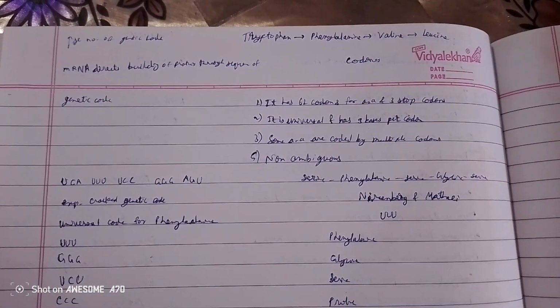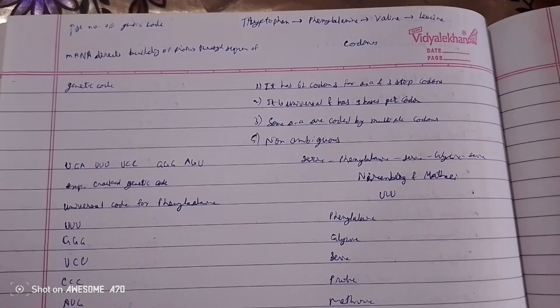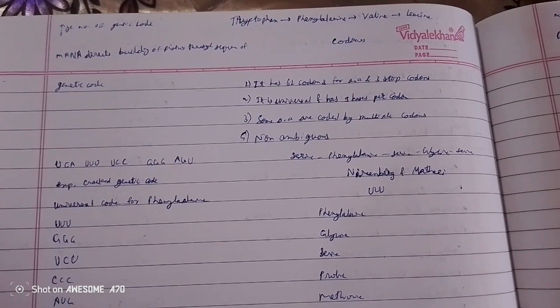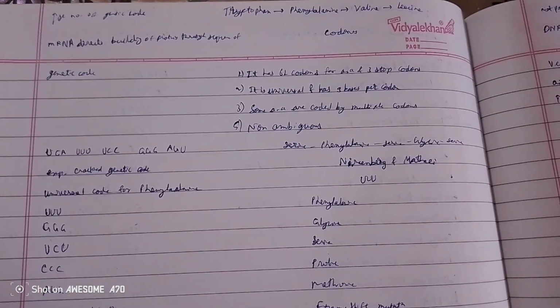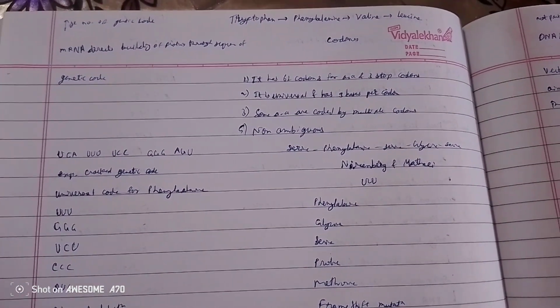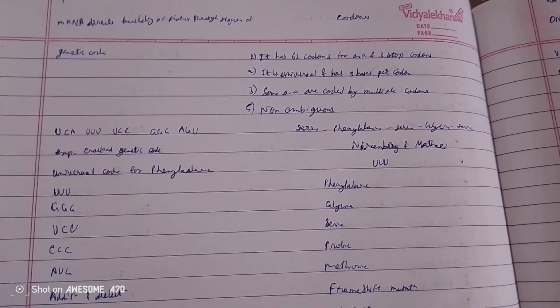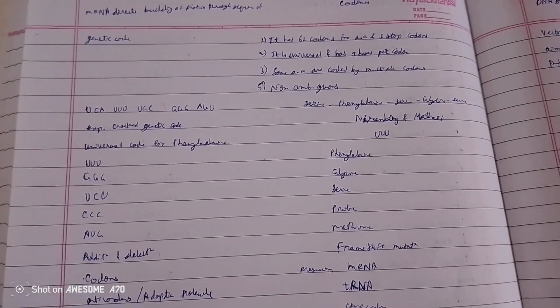mRNA directs the building of protein through the sequence of codons. The genetic code has 61 codons for amino acids and 3 stop codons. It is universal and has 3 bases per codon. Some amino acids are coded by multiple codons, but the code is non-ambiguous.